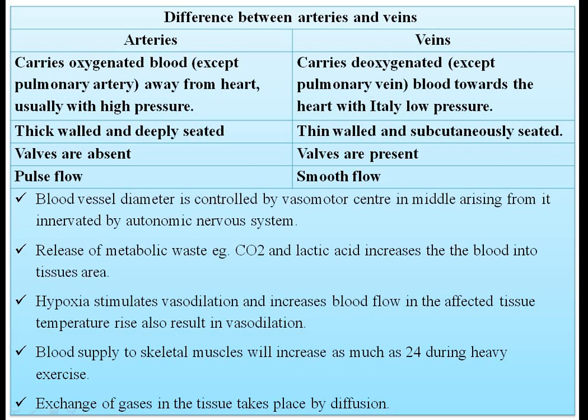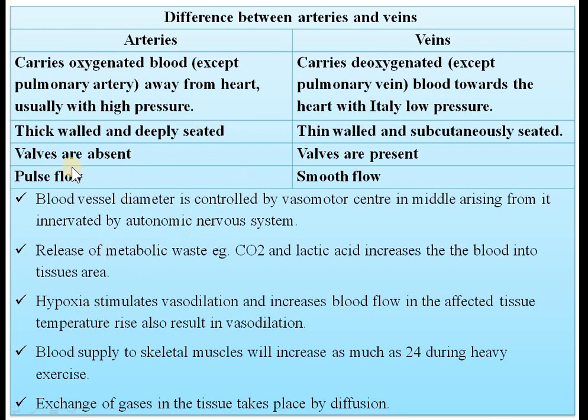that will carry deoxygenated blood to lung, because lung is the medium to purify the deoxygenated and oxygenated. वहां पे लंग्स में क्या होगा, आपका एक्सचेंज ऑफ गैसेज होगा. अगेन वेन्स में क्या होता है, veins will have valves, okay, and they will have smooth flow. Again they will have very thin muscular layer in their middle layer. Okay, so just remember the difference.